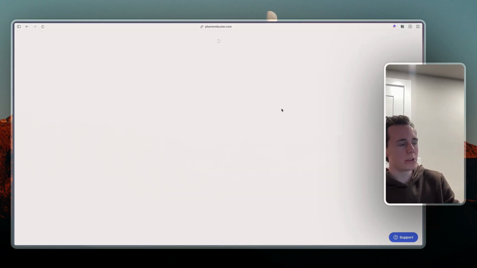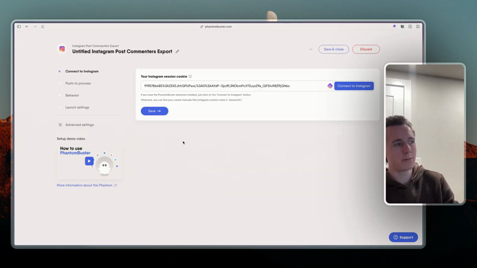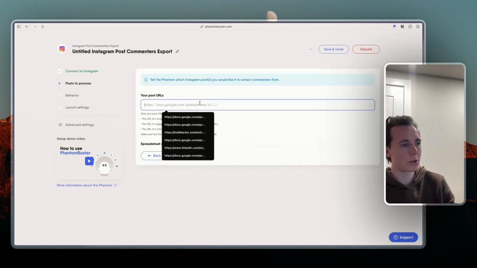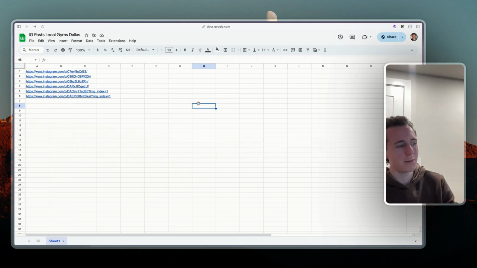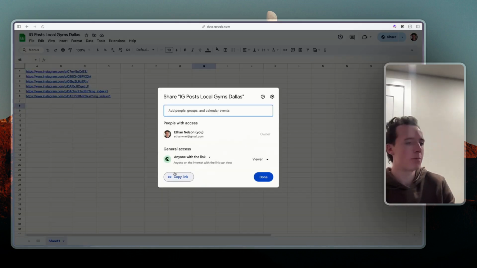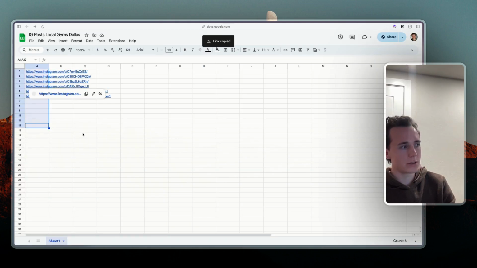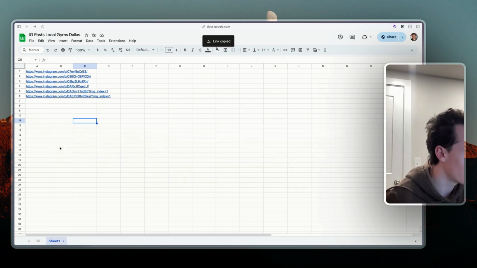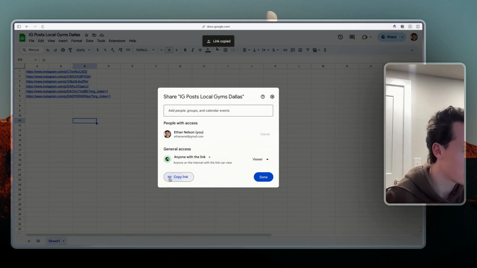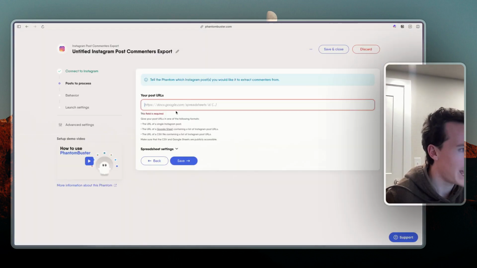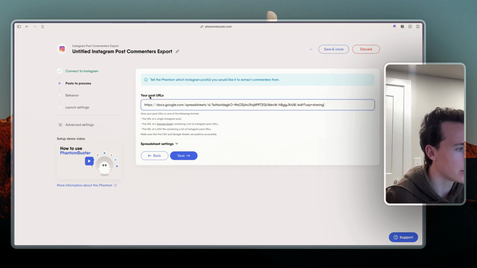Basically we're going to be able to feed in a bunch of posts. You'll create an Instagram cookie. If you connect to Instagram, it'll automatically put a cookie in there for you, which means it can access your Instagram account so that it can scrape. You'll put all these Instagram posts into a spreadsheet here in Google Sheets. We're going to grab this, copy the link, and add this link into your post URLs here.